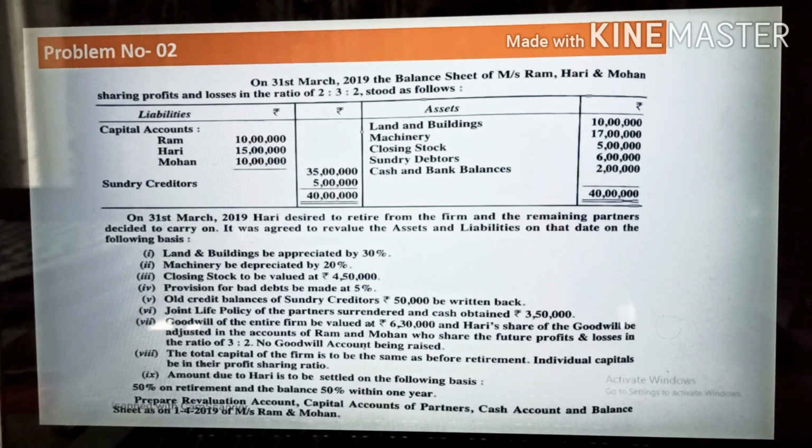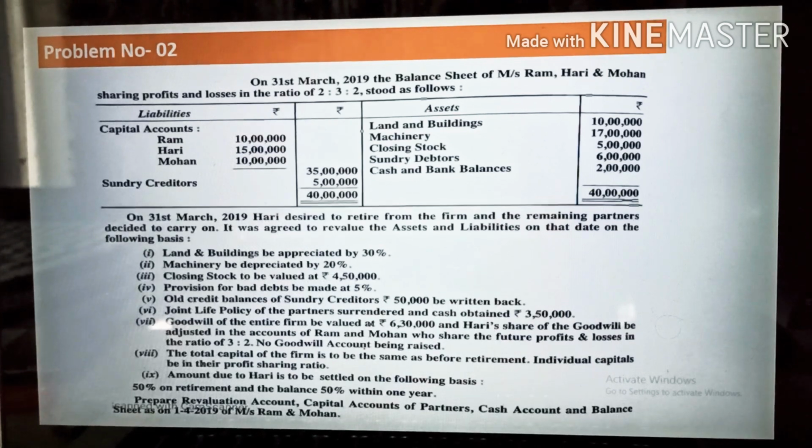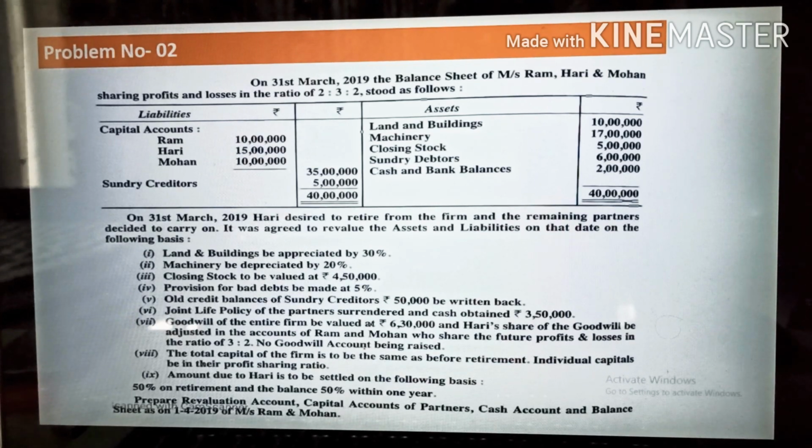to retire from the firm, and the remaining partners decided to carry on. It was agreed to revalue the assets and liabilities on that day on the following basis. What are the bases? You can check, there are a total of 9 bases given over here. See, land and building is given, machinery, closing stock, provision for bad debt, all the information is given. During this you need to mention in the revaluation account: old credit balance of sundry creditors written back,